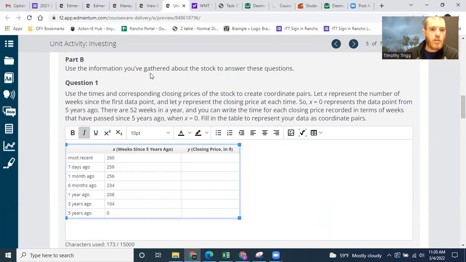Part B, use the information you've gathered about the stock to answer these questions. Use the times and corresponding closing prices of the stock to create coordinate pairs. The X represents the number of weeks since the first data point, and Y represents the closing price at each time. So X equals 0 represents the data point from 5 years ago. There are 52 weeks in a year, and you can write the time for each closing price recorded in terms of weeks that have passed since 5 years ago when X equals 0. Fill in the table to represent the data as coordinate pairs.